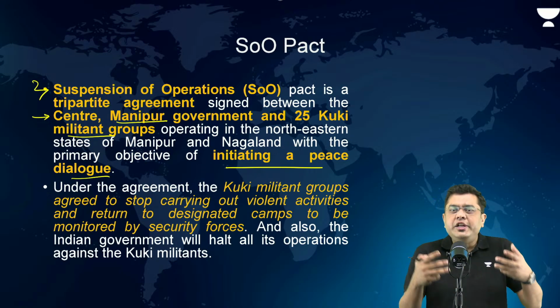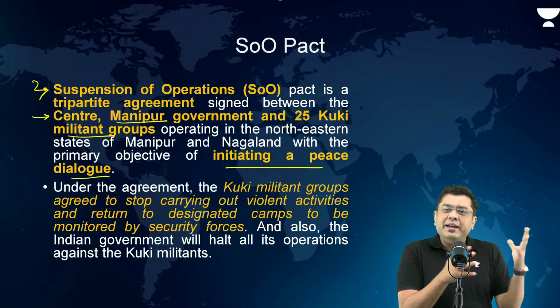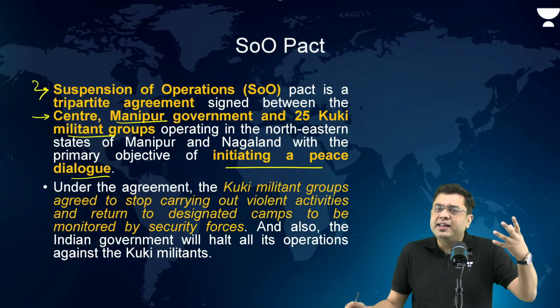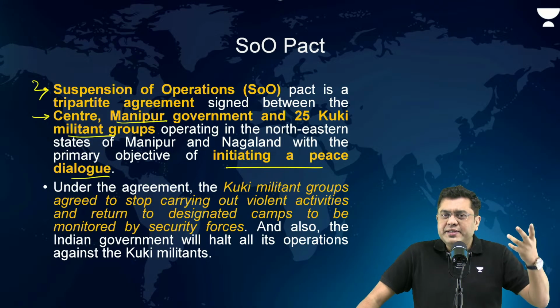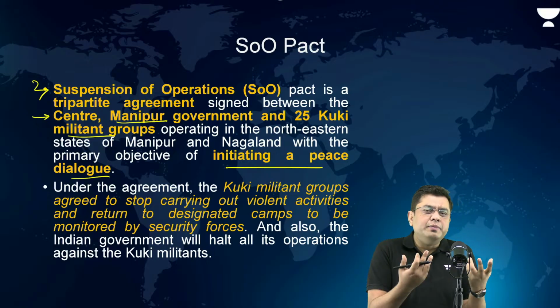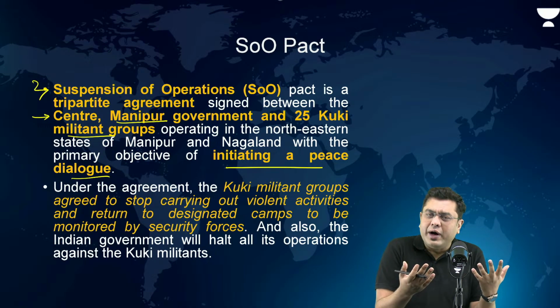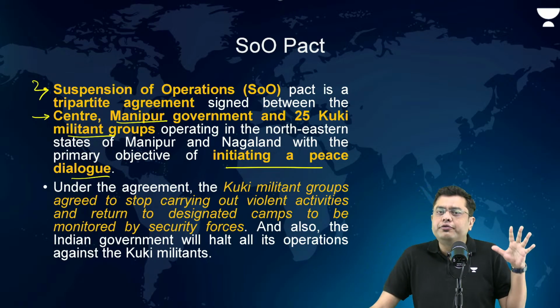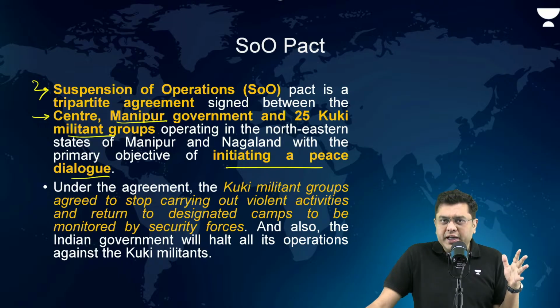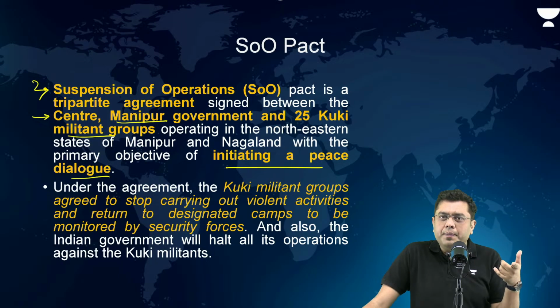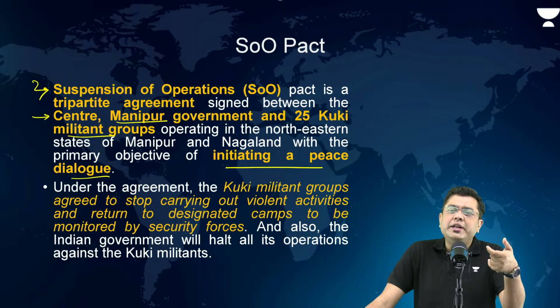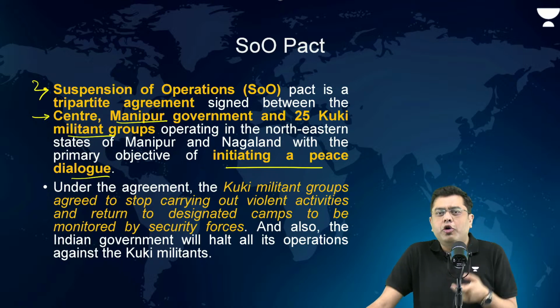Now, when do you initiate a dialogue between an insurgent whose demand is, let's suppose, a separate autonomous territory, and a government who basically says that whatever you have to do must be under the aegis of the flag and the constitution of the country? When do you initiate the dialogue? The dialogue can never be initiated under the fog of violence or the fog of war.